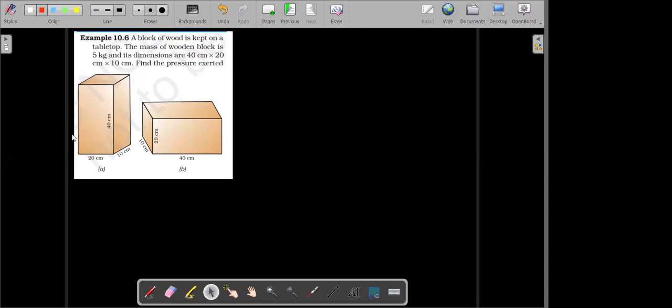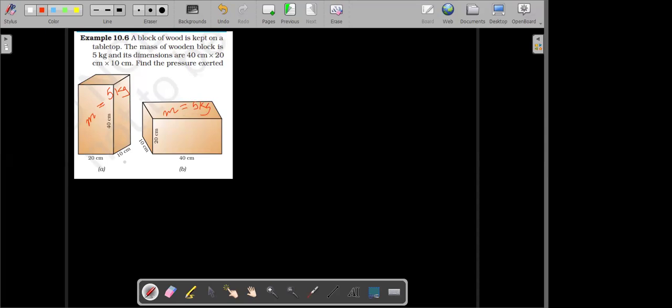So for the first block, we'll see what is the force exerted by it. Its mass is given as 5 kilogram. The mass of both the bodies is given as 5 kilogram.